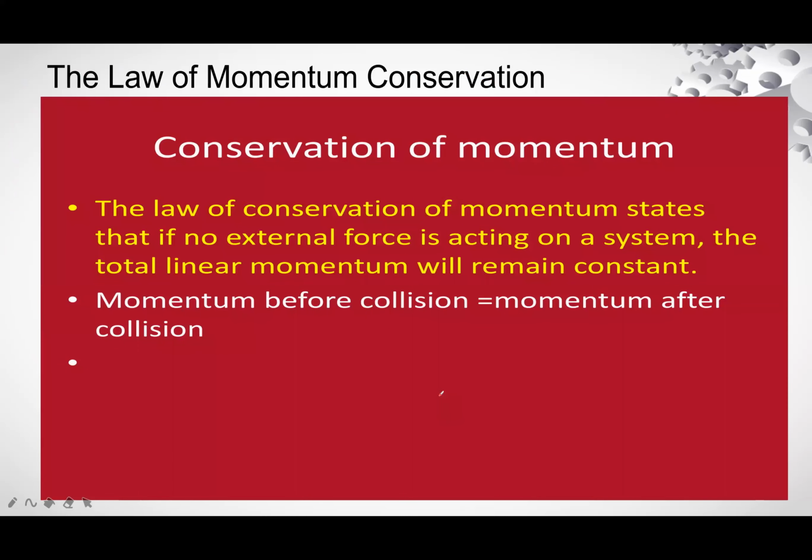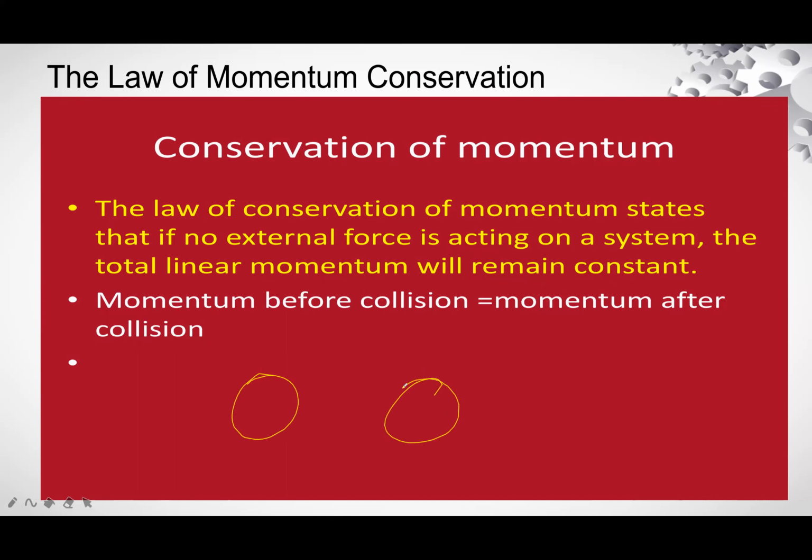Now, the law of conservation of momentum. The law of conservation of momentum states that if no external force acts on a system, the total linear momentum will remain constant. Momentum before collision will be equal to momentum after collision. We have two bodies.